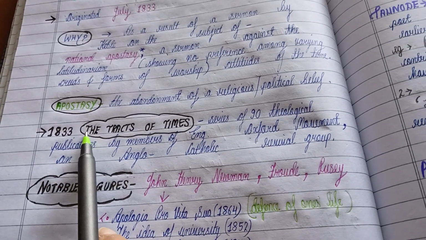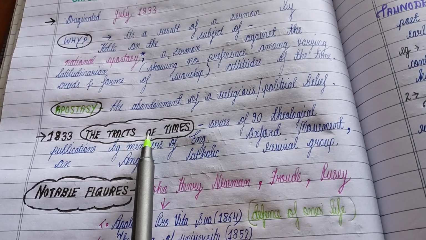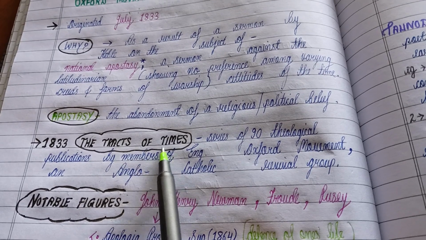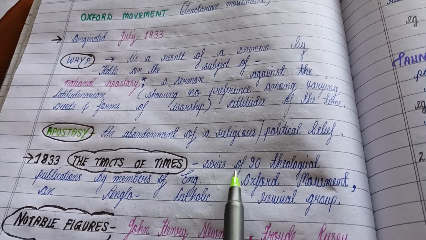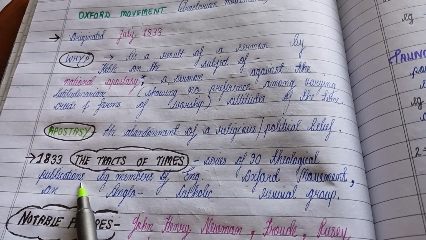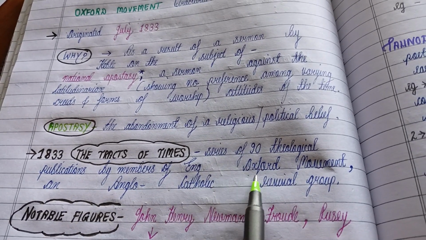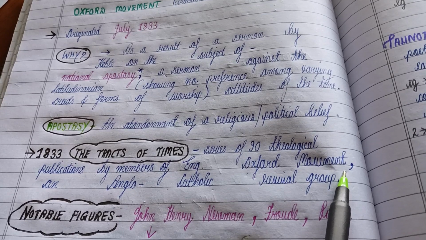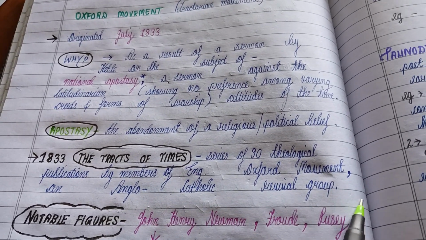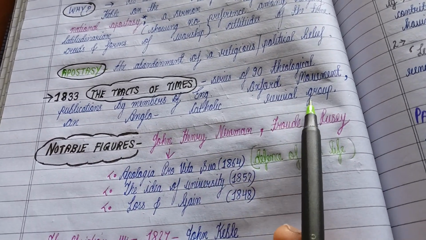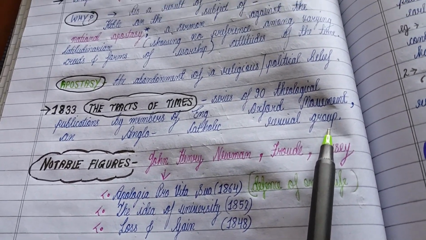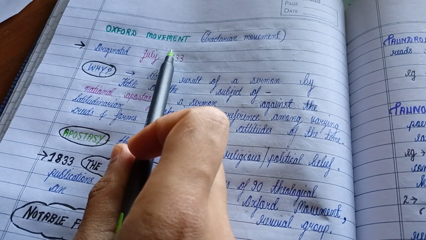What are the important works of this time? The very important work of the Oxford movement is the Tracts of the Times. It is not a single work, it was written over the years, and it is a series of 90 theological publications by members of the English Oxford movement, which is an Anglo-Catholic revival group.